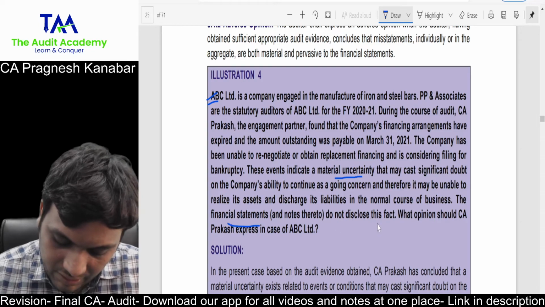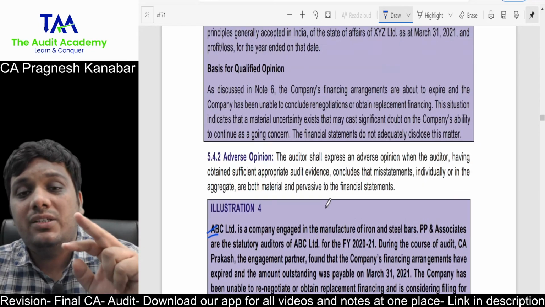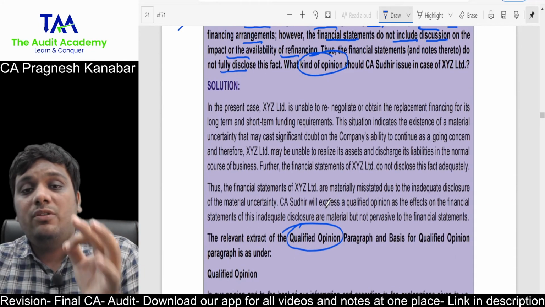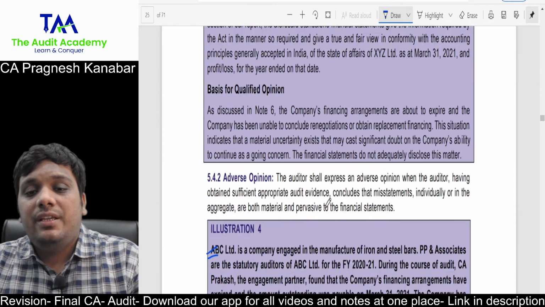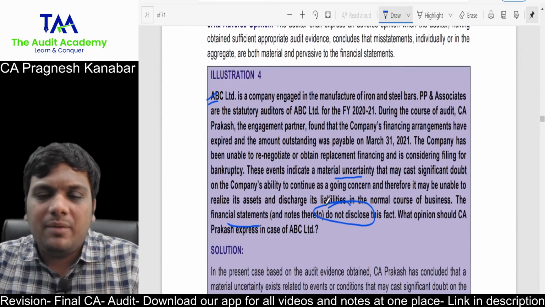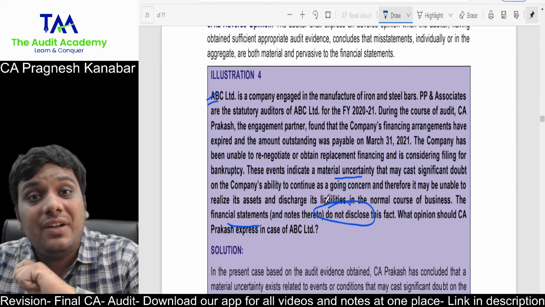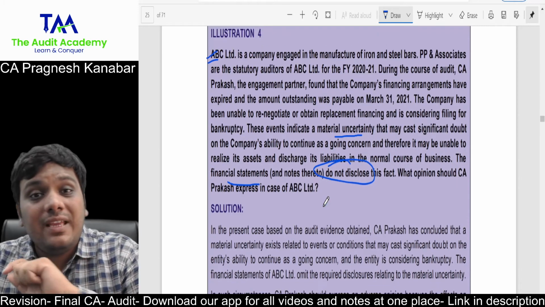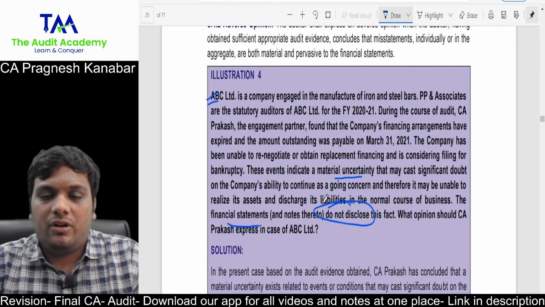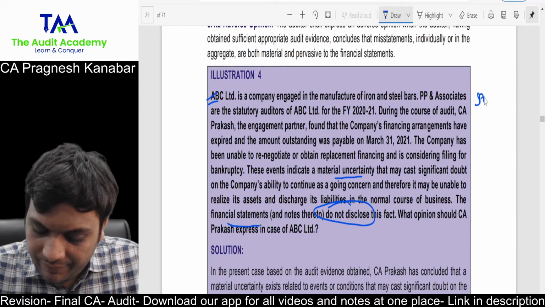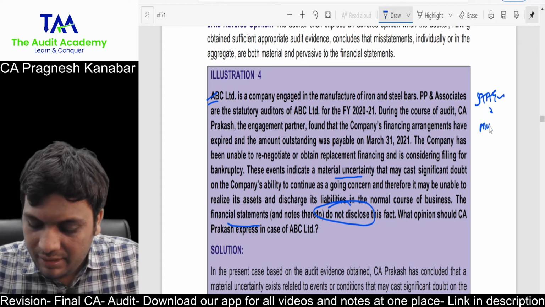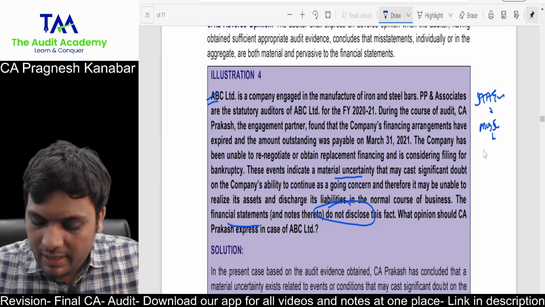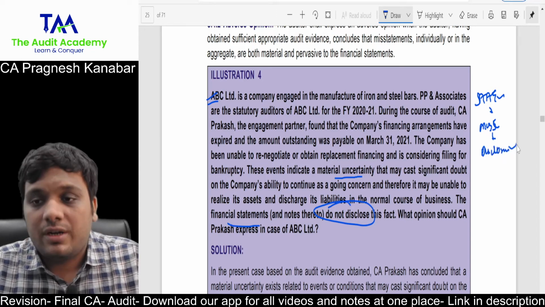Okay. The financial statements do not disclose the fact. In illustration 3, financial statements were not fully disclosing the fact. Here, the company is in a very bad position and they haven't given any disclosure. Now, not giving absolutely any disclosure. All right. So, you have obtained the data. You understood there is a material uncertainty over going concern. You asked them to give disclosures in their notes to accounts.